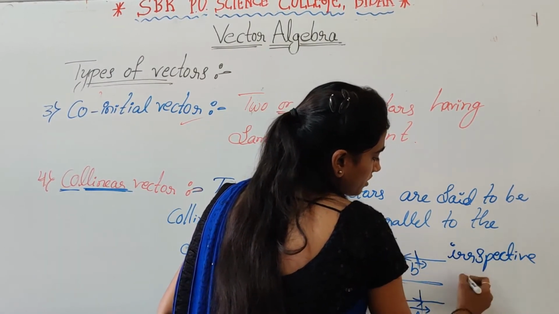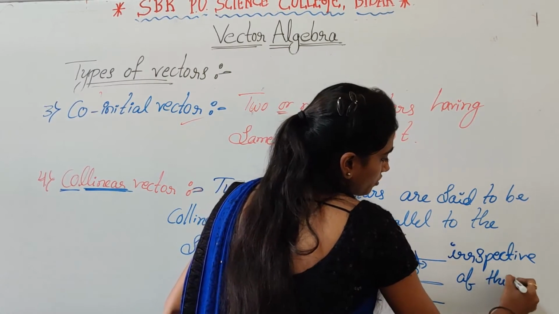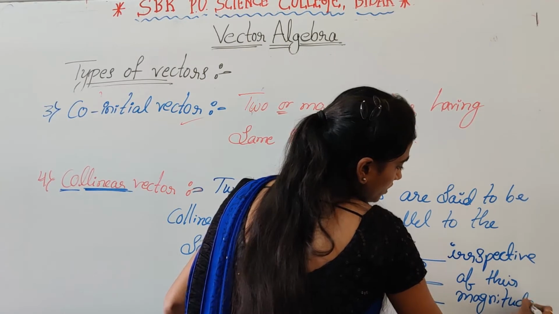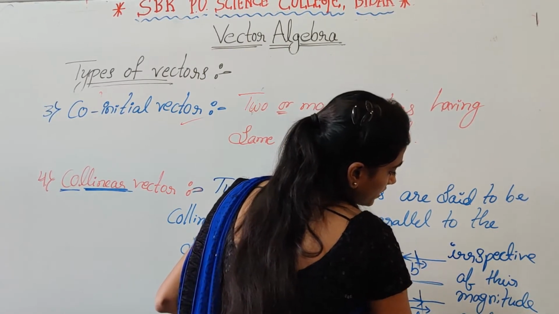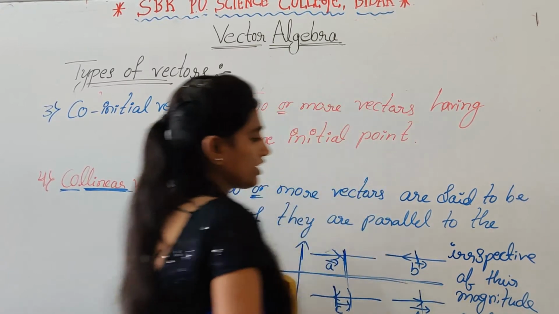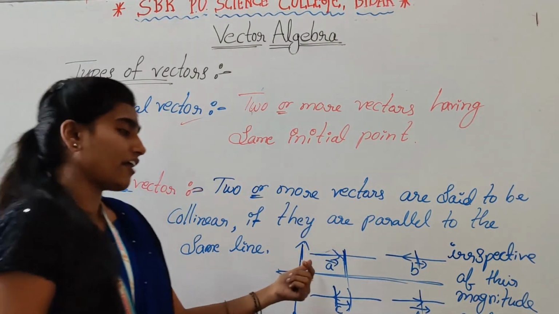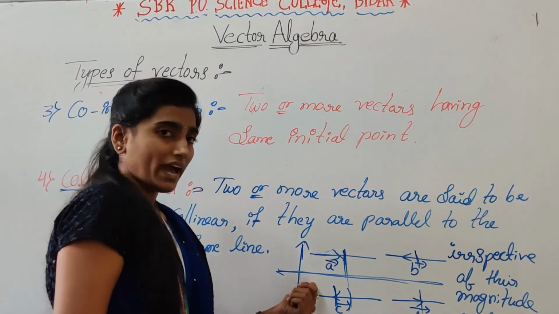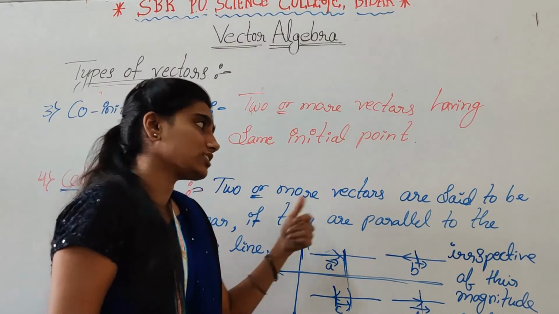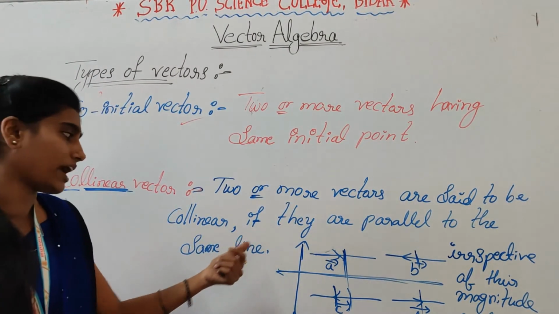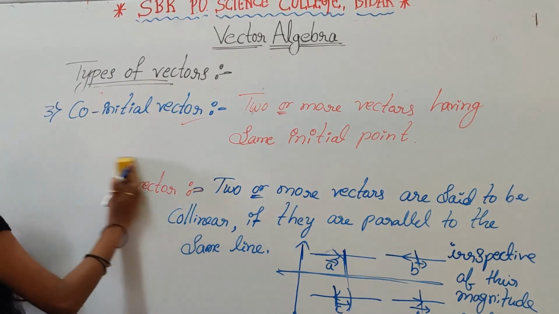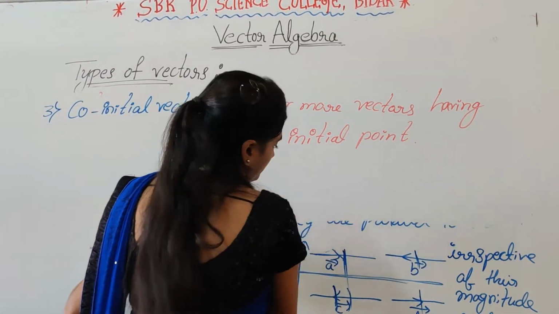Irrespective of their magnitude and direction. So if the vectors are having different magnitude but they are parallel means they are collinear, right? So here two or more vectors are said to be collinear if they are parallel to the same line and irrespective of their magnitude and direction.